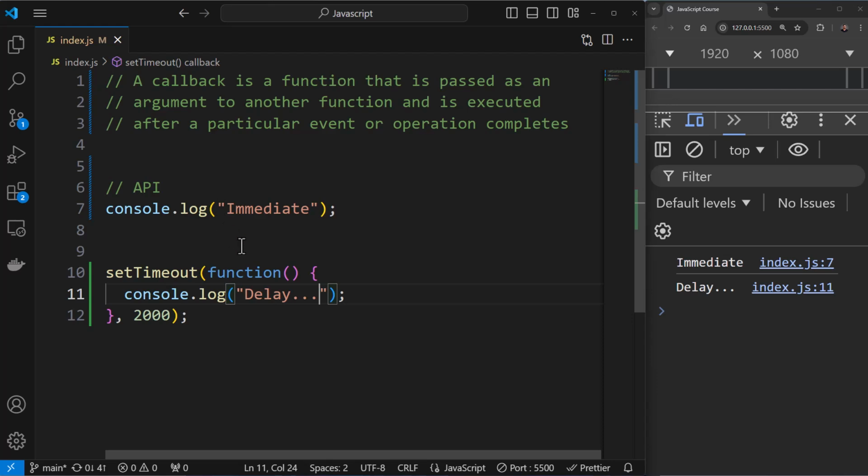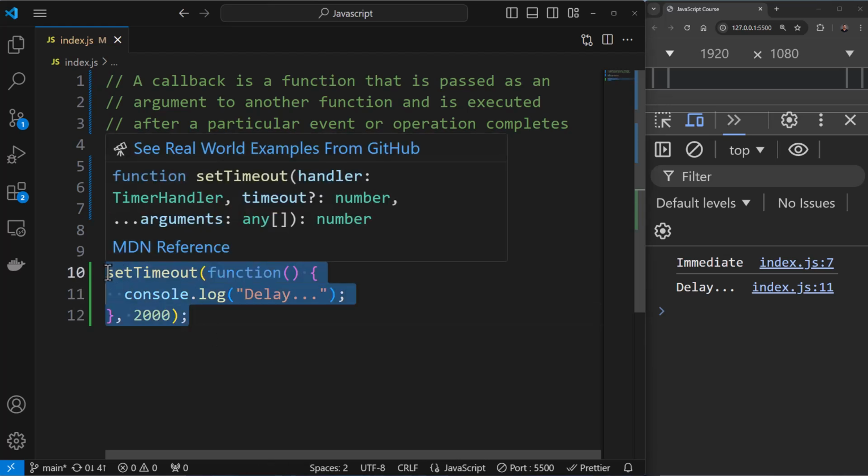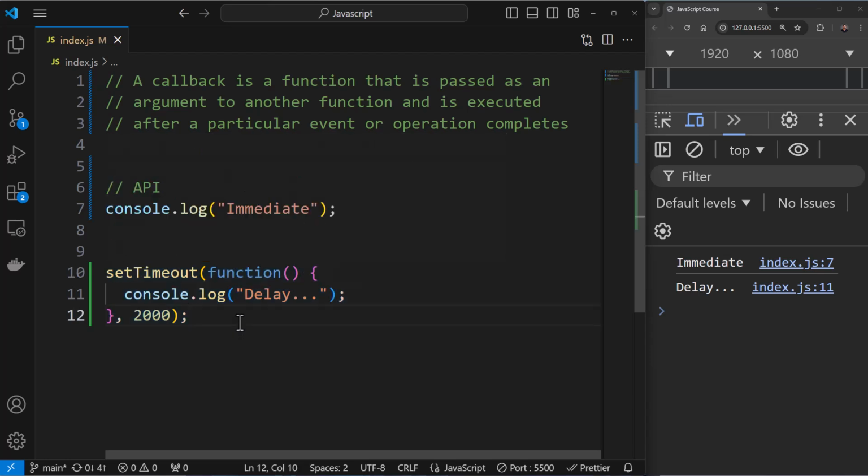So why are we learning about timeout right now? Why are we discussing timeout? Because we are going to make use of timeout to simulate something that is dependent on an external system, like an API call. An API call will take a little bit of time. You will trigger your request to the server, and then the server will process the request, talk to the database, and get back to you with the data. So there is a little bit of delay, like 1 second, 2 seconds, depending on how fast things are at your end. And how do we simulate a delay? We will be simulating the delay in our code with the help of timeout. So let's say I have a piece of code over here.